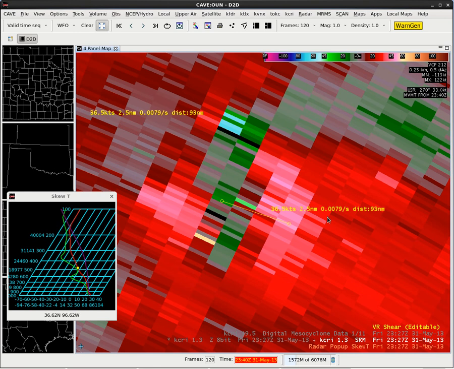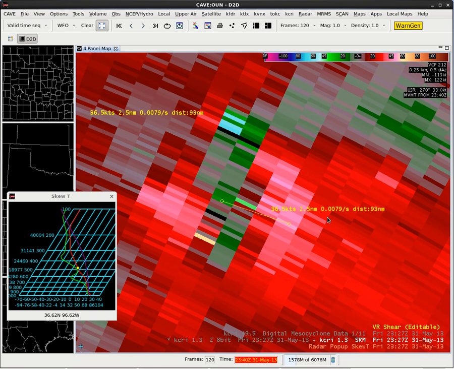And if it's a really noisy field, which we typically get when we only have a few samples, then your shear is going to be jumping all over the place. So unless you have a very well-defined, well-sampled mesocyclone with lots of observations, like 6 or so, then it's really not a good place to start for beginning radar interpreters to use shear.